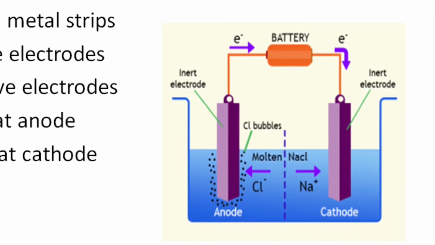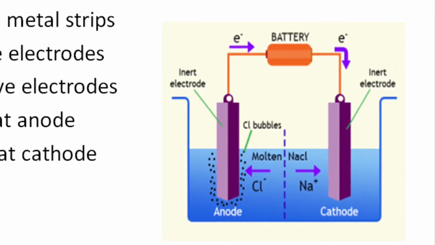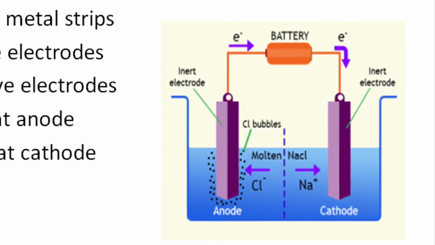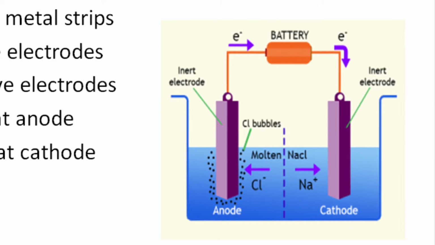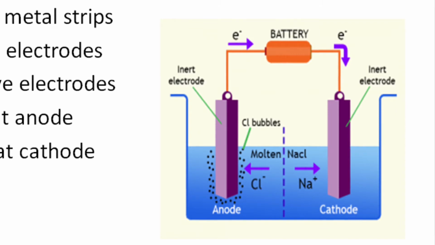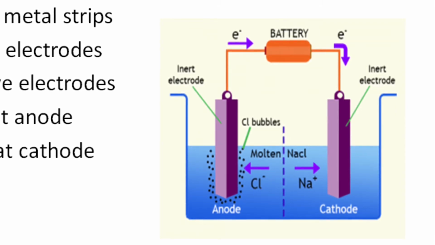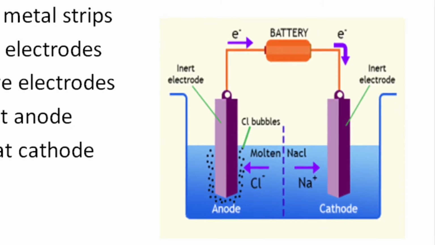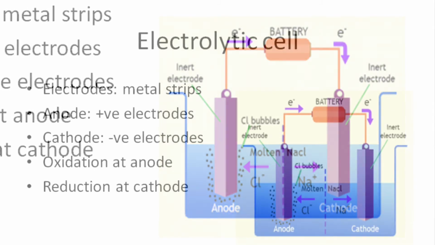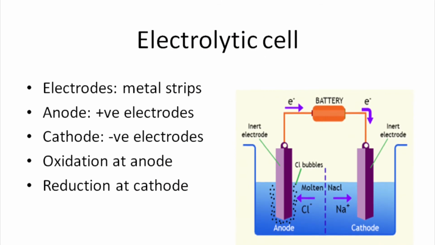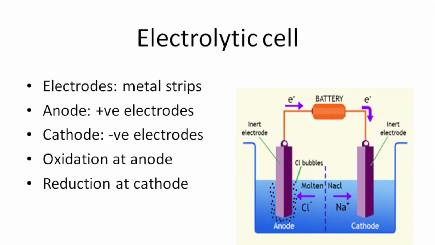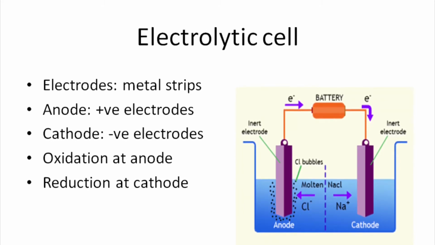So, when the anions reach the anode, they are discharged through electron removal. Electrons are removed and they get oxidized, liberating neutral atoms. So, they are discharged at the anode. And when cations reach the cathode, they are neutralized through electron addition, or they receive electrons, and that is, they undergo reduction. So, oxidation takes place at anode and reduction takes place at cathode.